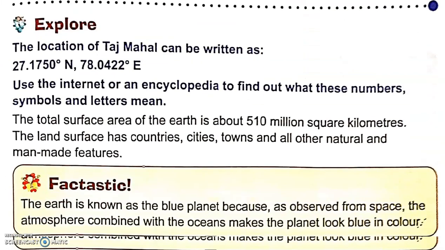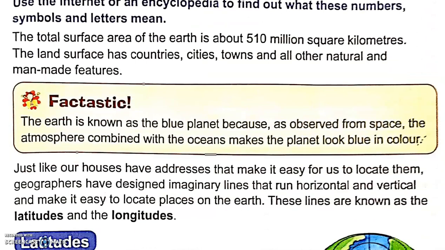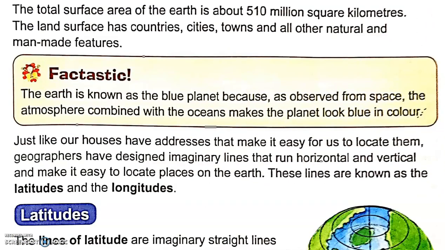Now, the total surface area of the Earth is about 510 million square kilometers. The land surface has countries, cities, towns, and all other natural and man-made features. As you know, most of the Earth is covered by water, but whatever land surface we have is covered by countries, cities, towns, and all other natural and man-made features.